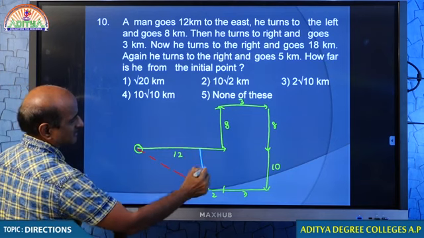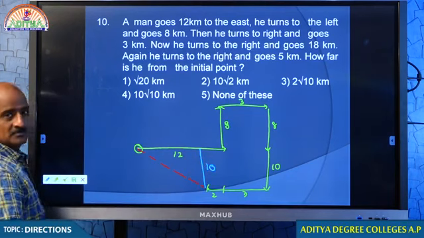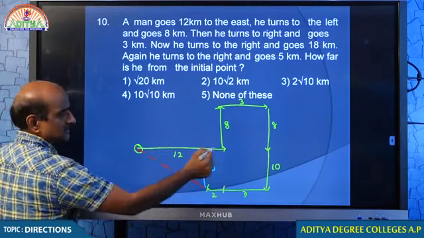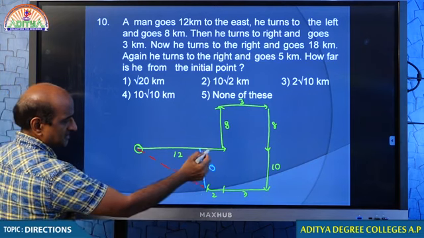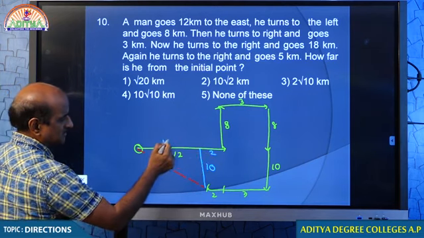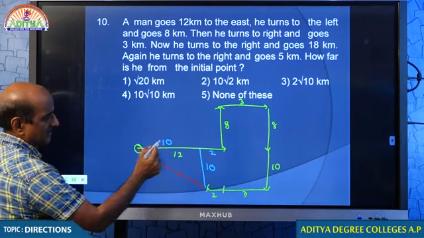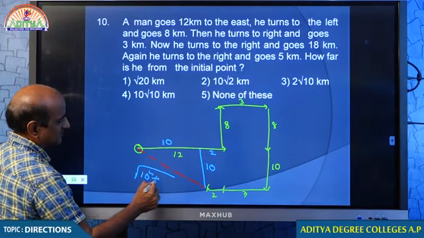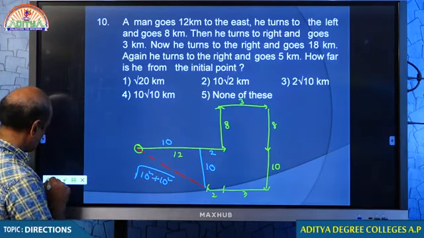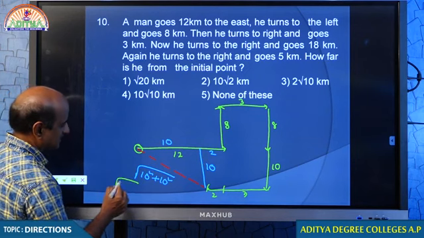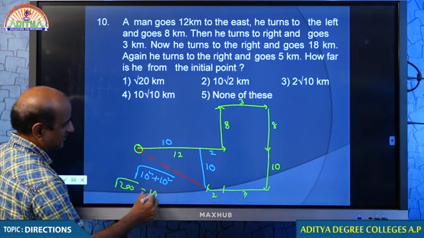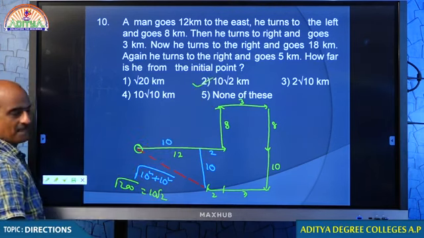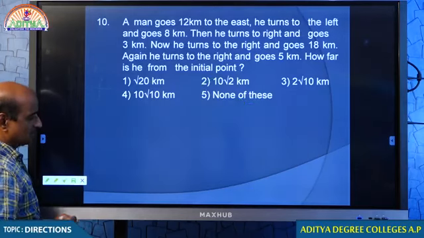How much will this be? This will be 10, you know, because that is 10, this is also 10. The total line is 12, this is 2, this is also 2, and hence this portion is 10. 10, 10. Now, how much is this? Square root of 10 square plus 10 square, which is square root of 200, 10 root 2. Therefore, your answer is the second option. I am very sure that you are not getting it right.